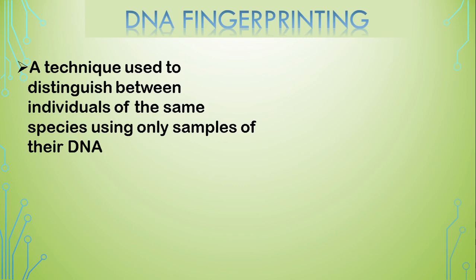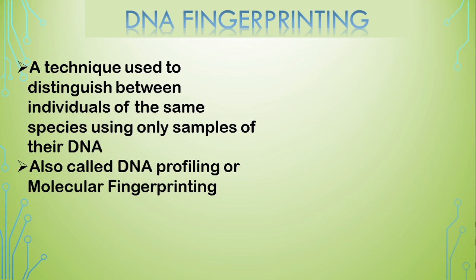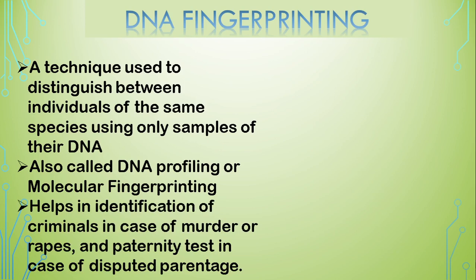So it is a technique which can help us in detecting to whom a particular DNA belongs, or to distinguish between individuals of the same species. It is also known as DNA profiling or molecular fingerprinting. Furthermore, it helps in identification of criminals in case of murder or rapes, and paternity tests in case of disputed parentage. Now, what are its applications?